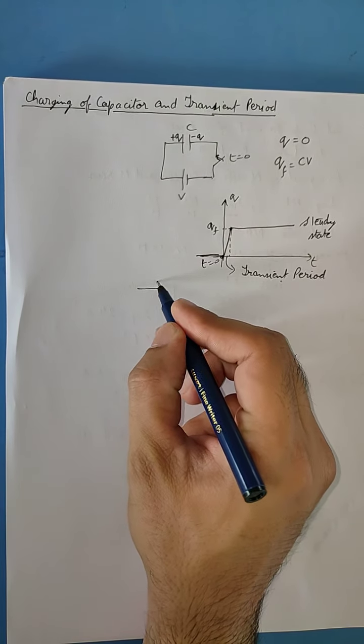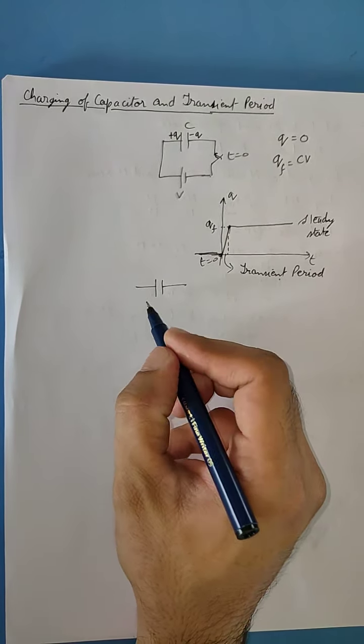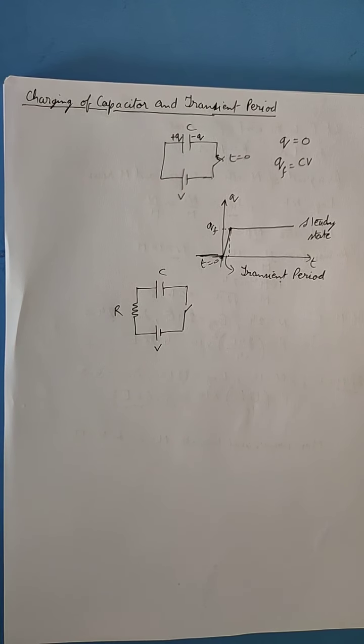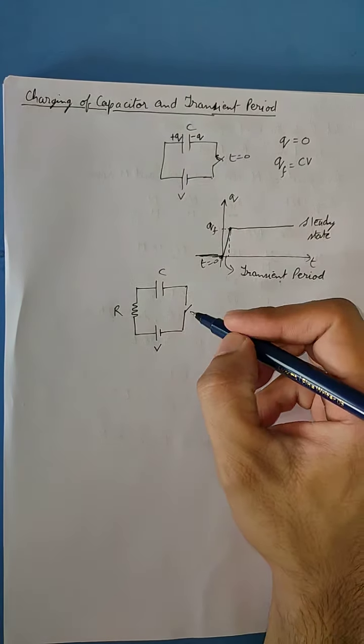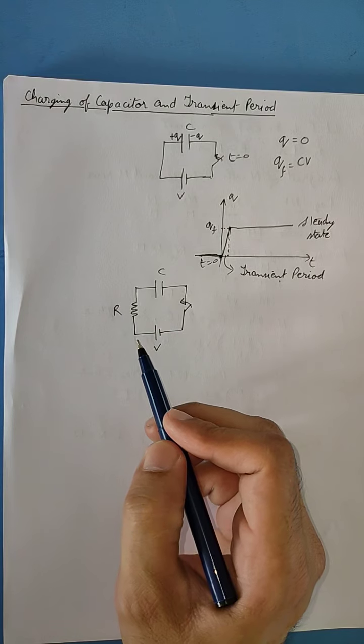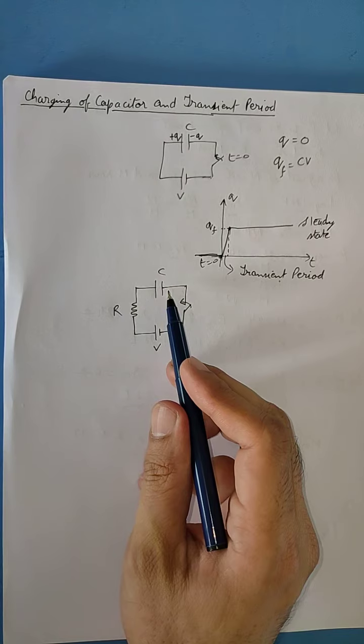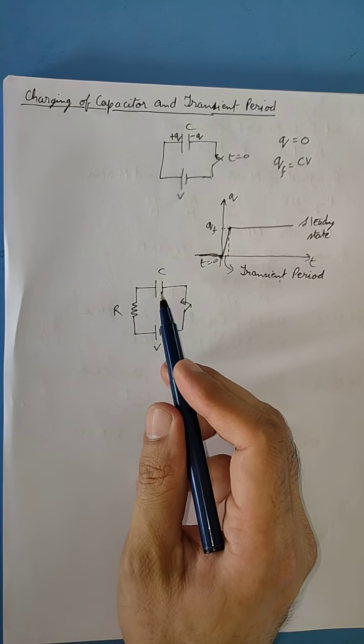Let us say I'll redraw the diagram. Let us say this is the capacitor and a resistance is connected in series with the capacitor like this. Now what will happen when the switch is closed at t equals 0 is that the battery pulls electrons from one side. The battery will start the flow of electrons. It will pull electrons from one side and start depositing them on the other side of the plate. So this causes a current I in the circuit.